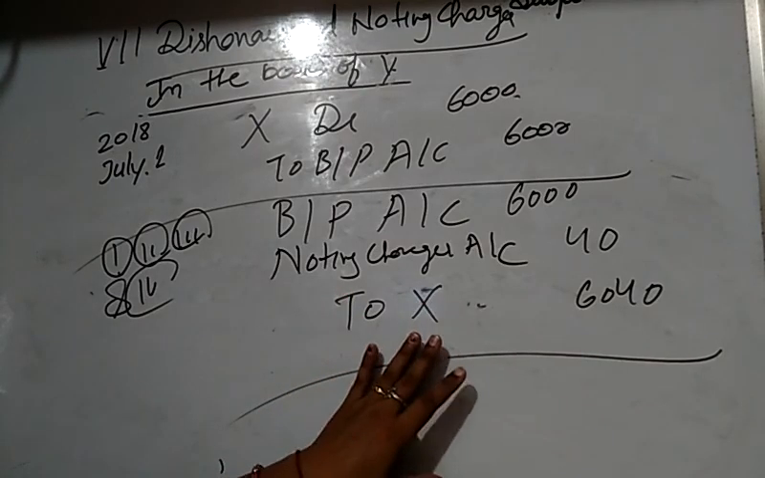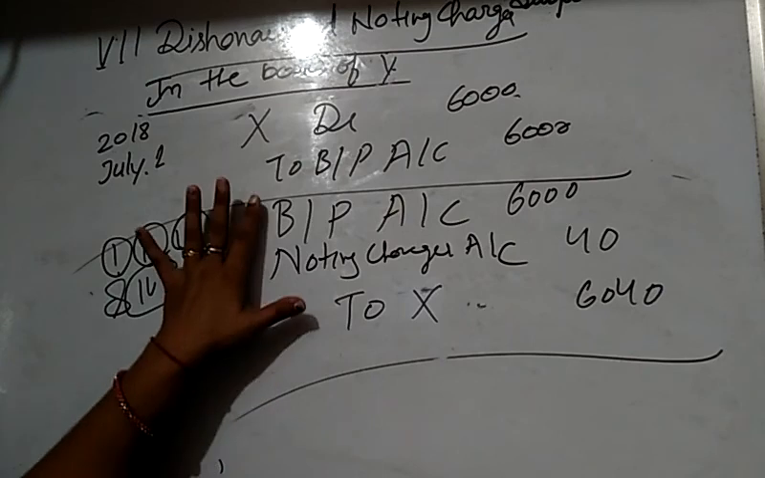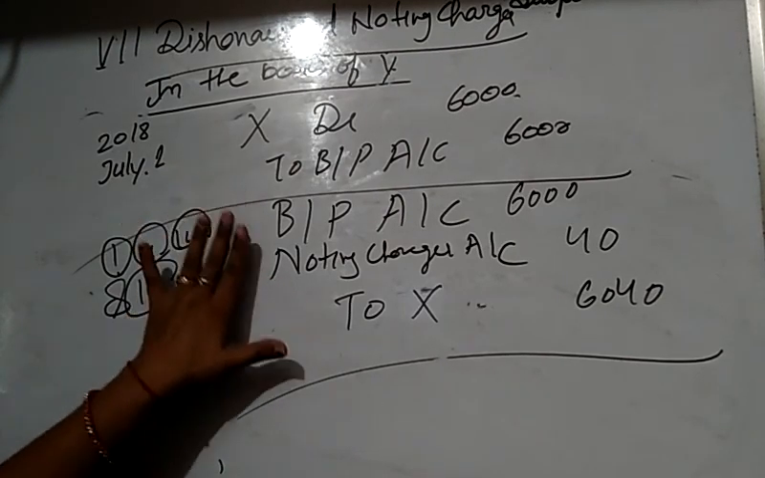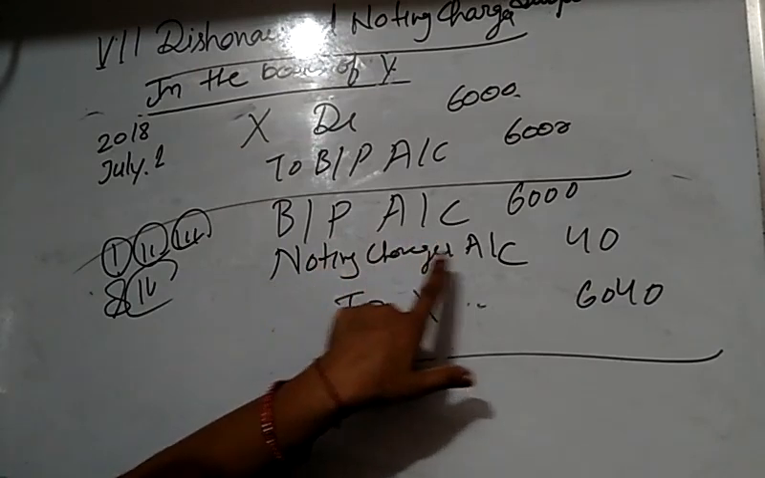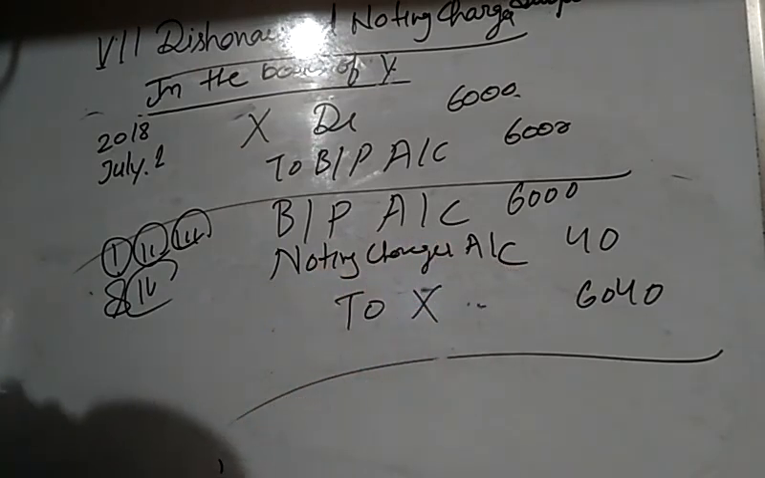So in the books of Y, all entries are the same. In all these cases, one entry will be passed: bills payable account debit, noting charges account debit, to X account. Clear, students?